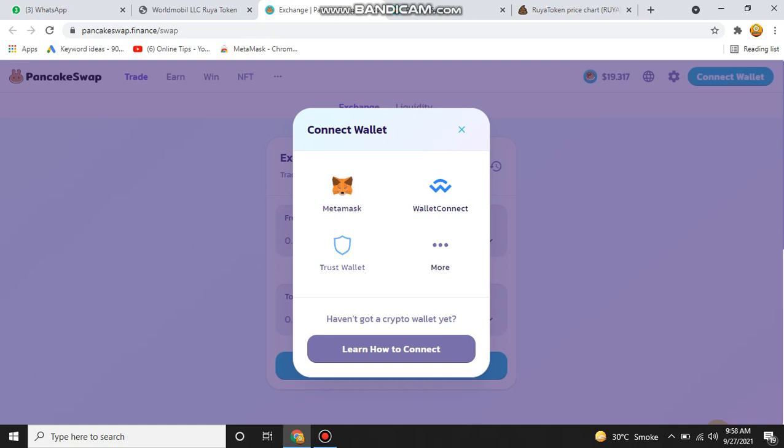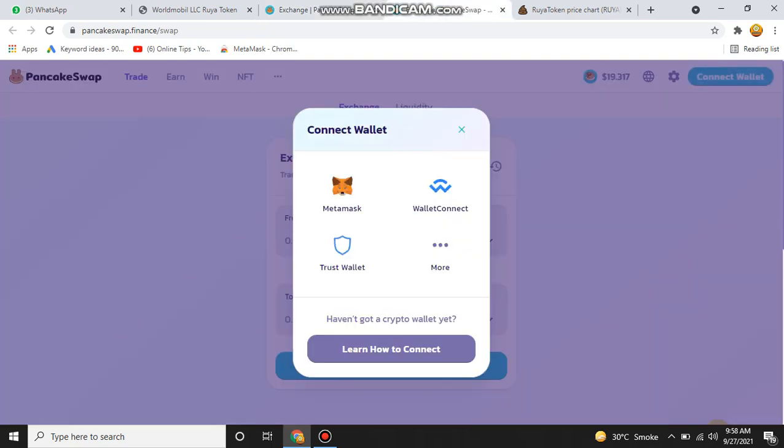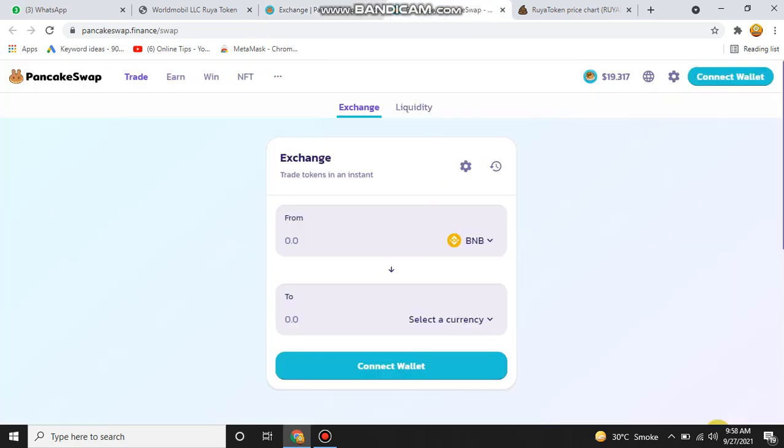When you click on connect, you will find two different wallets like MetaMask and Trust Wallet. You just need to click on the wallet that you want to connect with PancakeSwap. After clicking MetaMask or Trust Wallet, this will be directly connected.